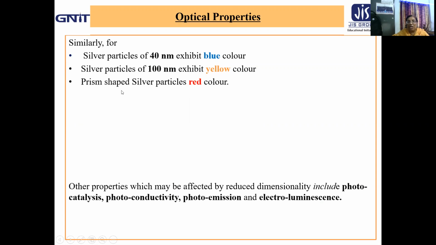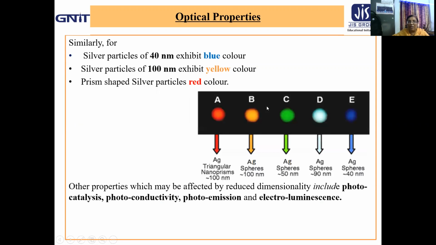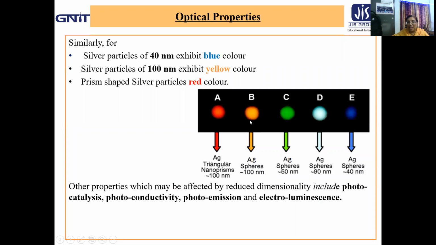I already mentioned that sometimes shape comes into play. In case of silver, it is very pronounced that prism shaped silver particles show the red color. Just take a look here. So silver particle of 40 nanometer exhibits the blue color. Silver particles of 100 nanometer exhibit the yellow color.